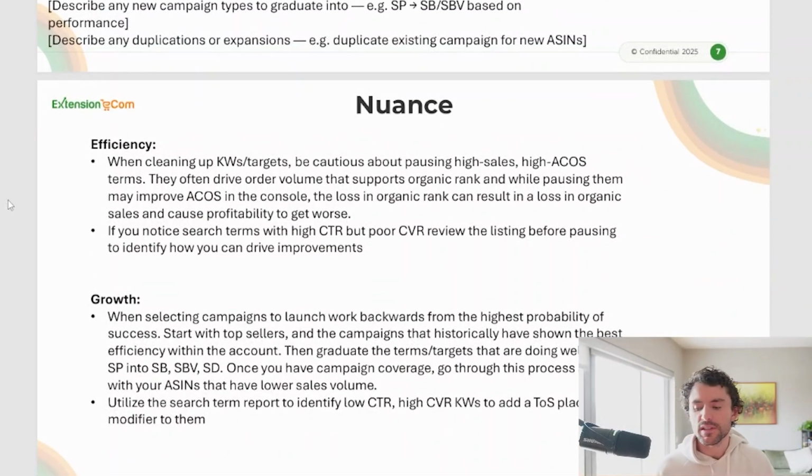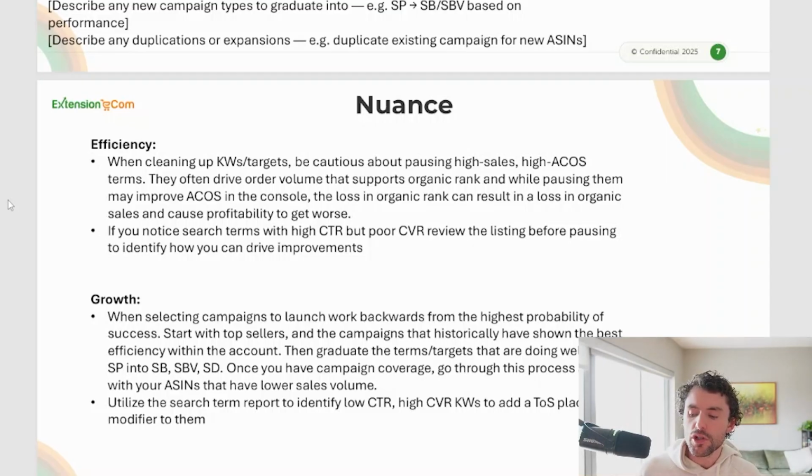So when it comes to efficiency, I did mention it. When cleaning up keywords and targets, be cautious about pausing high sales, high ACoS terms because they often drive high order volume that supports your organic rank. And they are high ACoS for a reason, right? The market sets the cost per click. So everybody wants to be appearing on that high search volume, highly competitive term because if they're organically on page 1 for it, they're making a lot more total profit. Now, if you were to cut that term or decrease it too aggressively, it may improve ACoS in the console, but the loss in organic rank can result in a loss in organic sales and cause profitability to get worse.